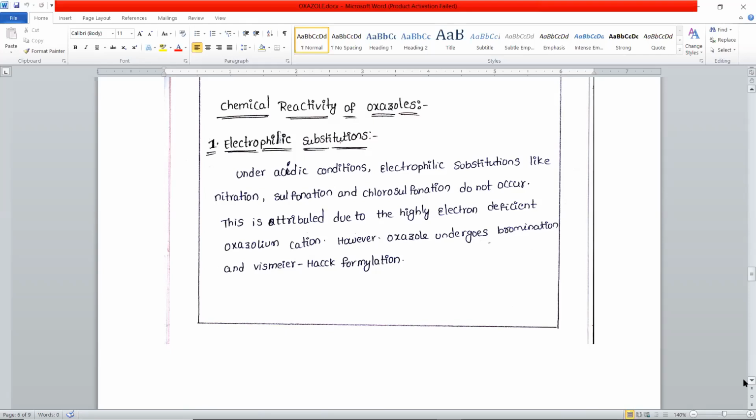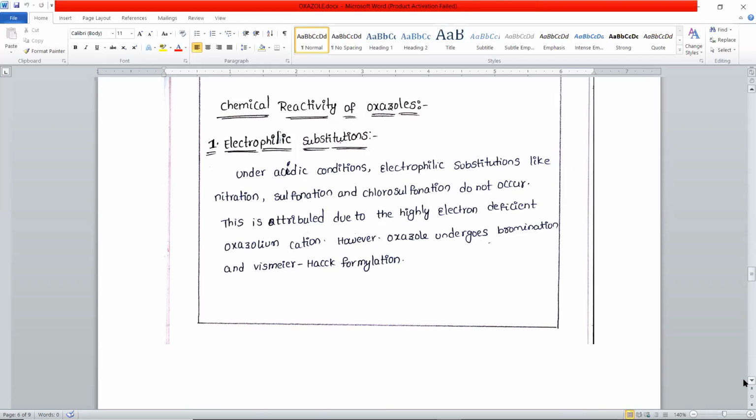That is, it is electron withdrawing in nature. Therefore, substitution of electrophile is somewhat difficult. So under acidic conditions, electrophilic substitutions like nitration, sulfonation and chlorosulfonation do not occur.